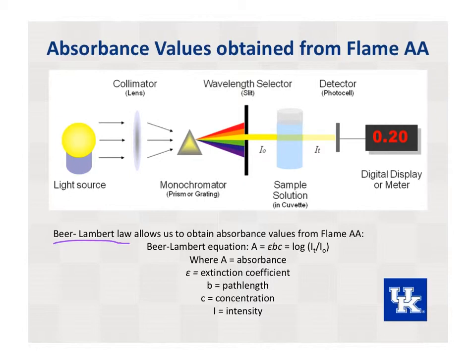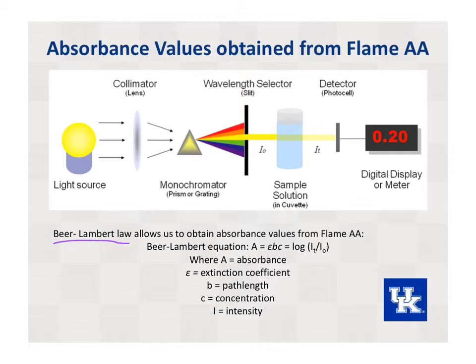Epsilon, written using the Greek letter epsilon, is the extinction coefficient. This value is a constant, which is in units of molar to the -1 times centimeters to the -1. The extinction coefficient expresses how strongly a substance absorbs light at a specific wavelength. So the more light a substance absorbs, the higher the extinction coefficient.